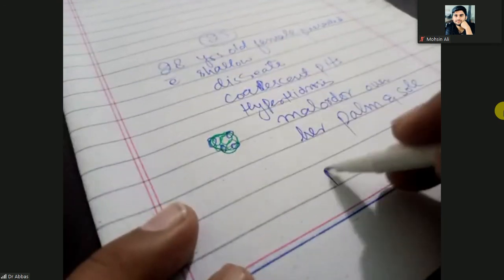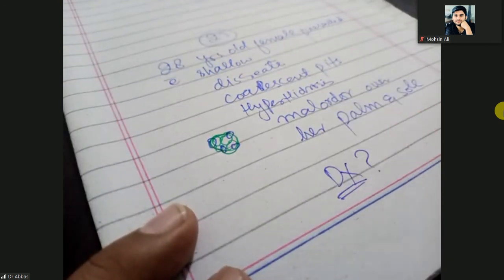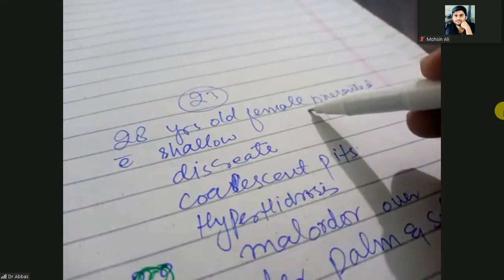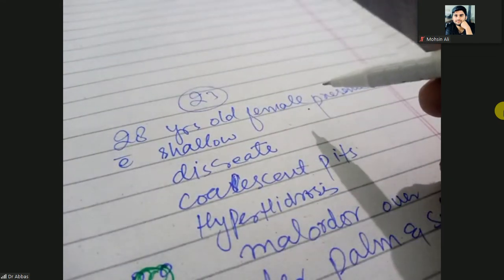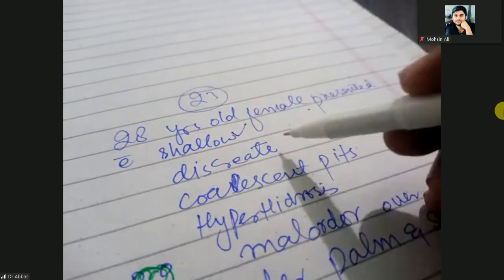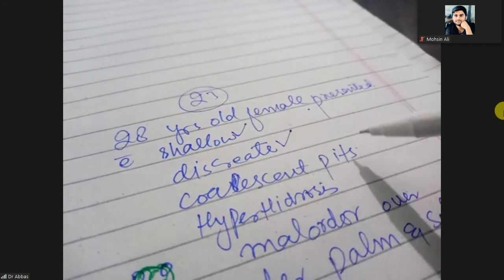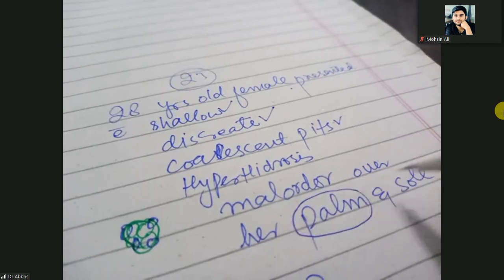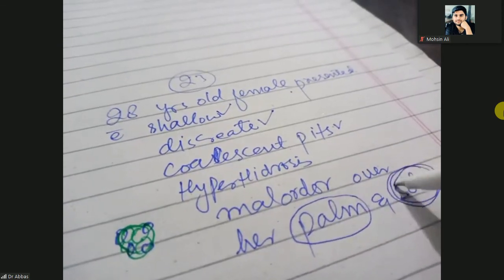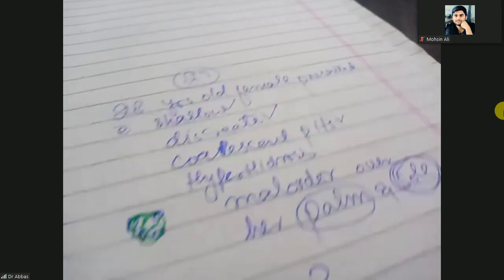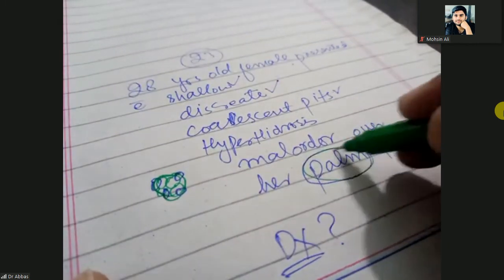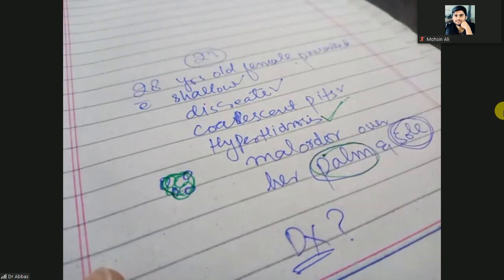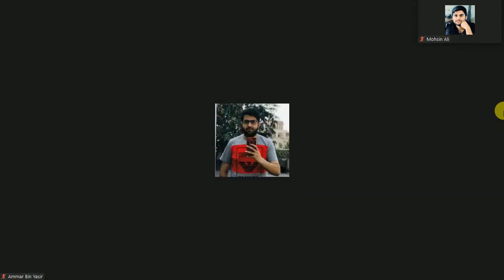So what is your diagnosis? Again, repeating: a 28-year-old female presented with shallow, discrete, coalescent pits on the palms and soles, and this is due to hyperhidrosis, which means predisposing factors are present.